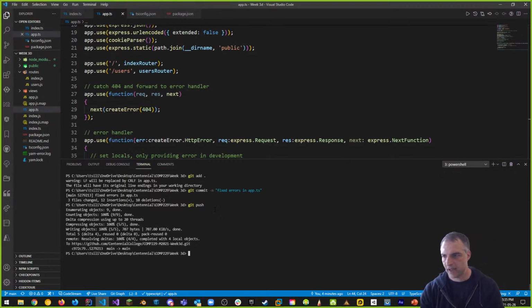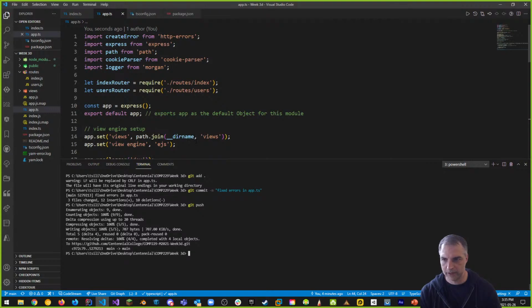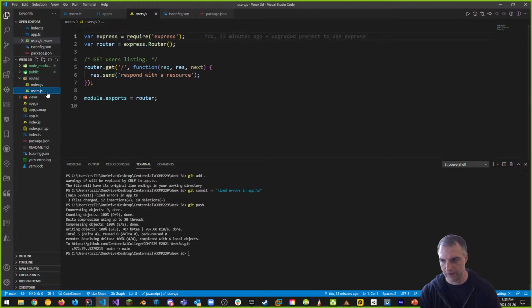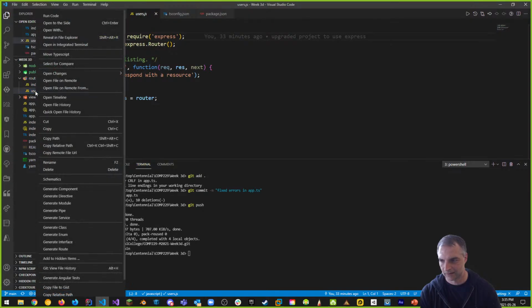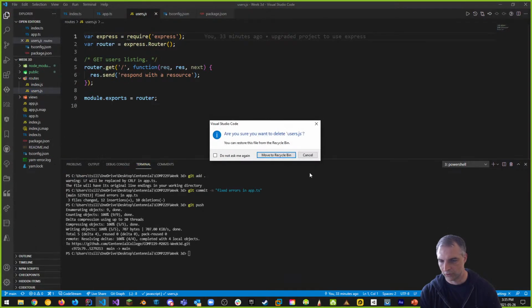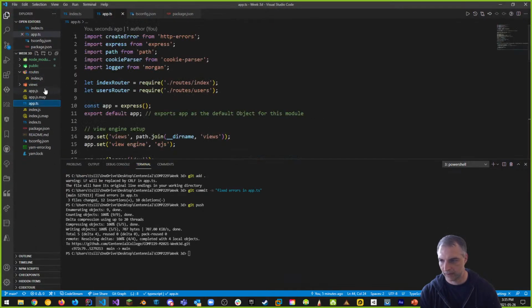Awesome, that's done. Next, we still have a bit of an issue because in our routes, we have two routes. One is users.js. We're never going to use this users.js route the way it is. Let's delete it. Delete. No more users.js. Bye-bye. Right? And if we do that, we only have index.js in routes. So I'm going to go into app.ts and get rid of this. There is no more user router. So let's get rid of that.